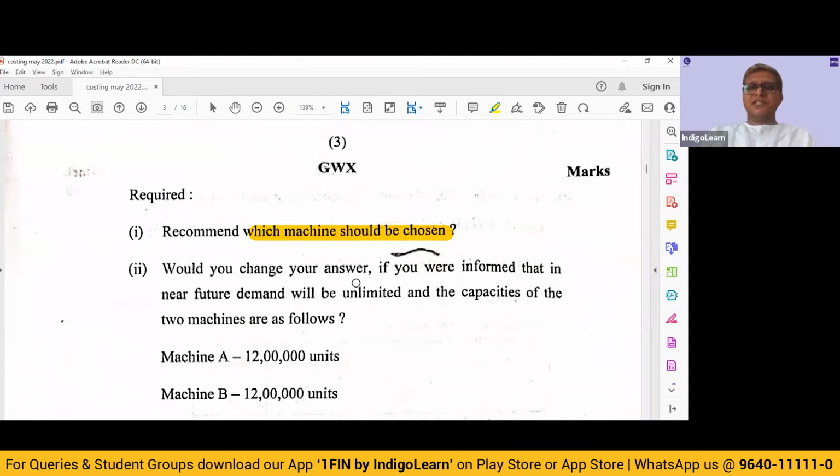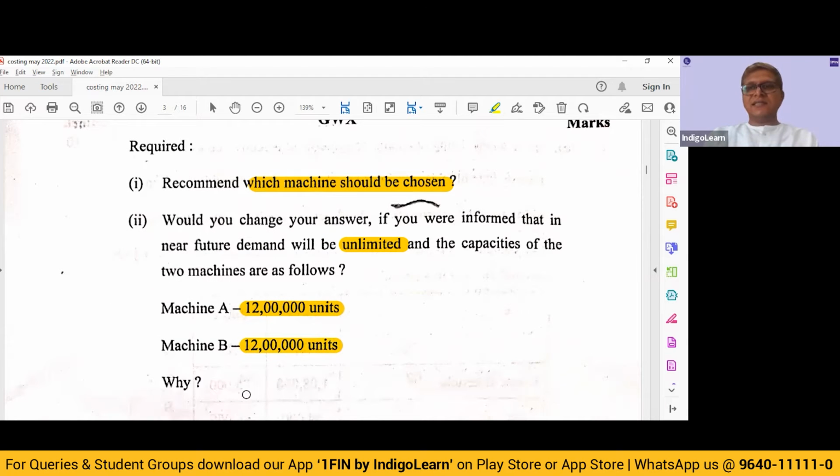Now, would your answer change if you are informed that in the near future the capabilities of the two machines are as follows: machine A 12 lakh units, machine B 12 lakh units, with unlimited demand? What did we discuss? Between the two machines, if we expect to sell more than 7.5 lakh units, then machine A is going to be better.